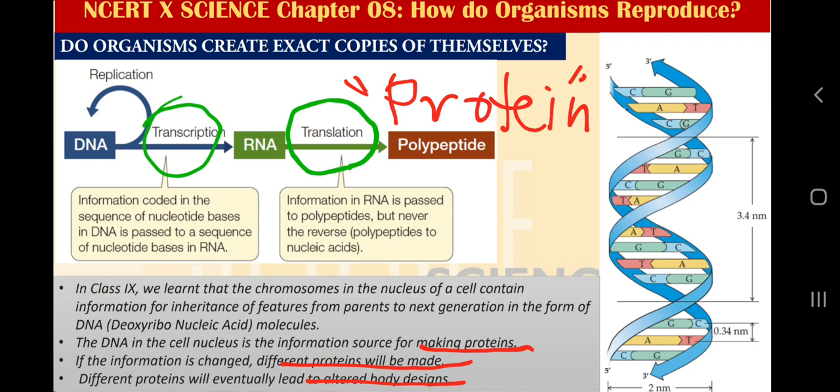Please recall your knowledge of chapter number 5, cells, from class 9th, that rough endoplasmic reticulum is called rough because of the presence of ribosomes on its surface.